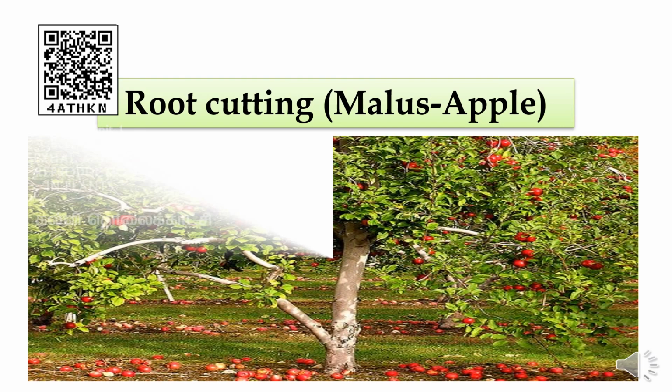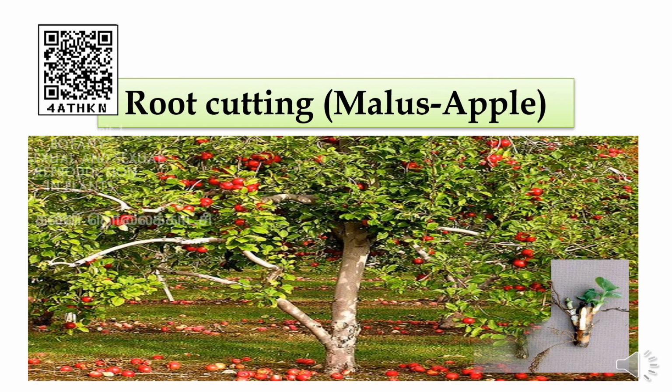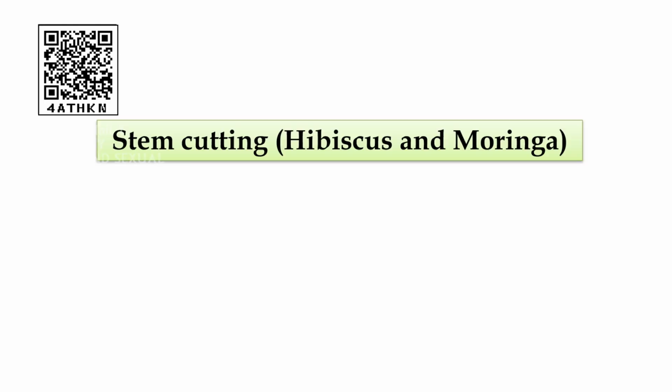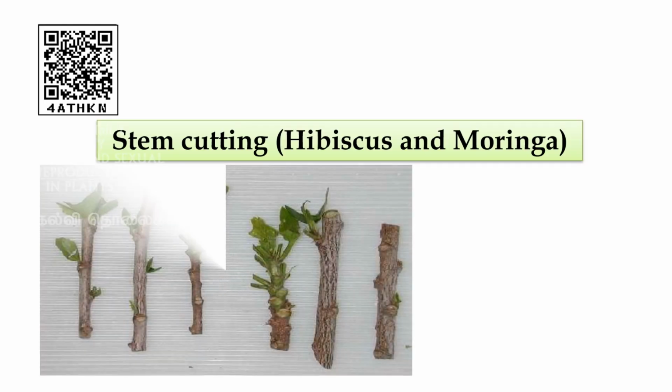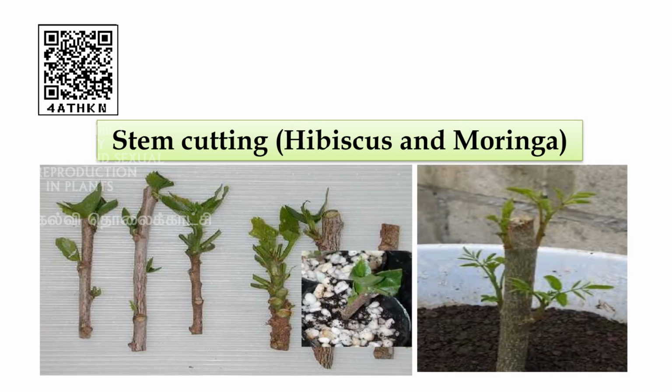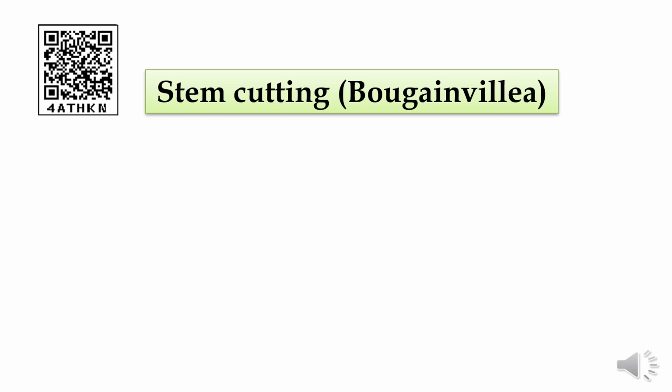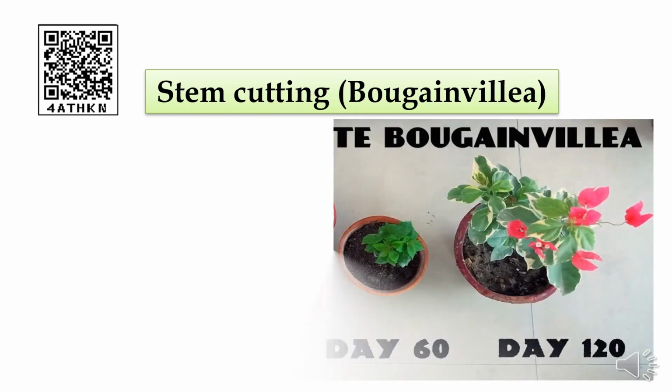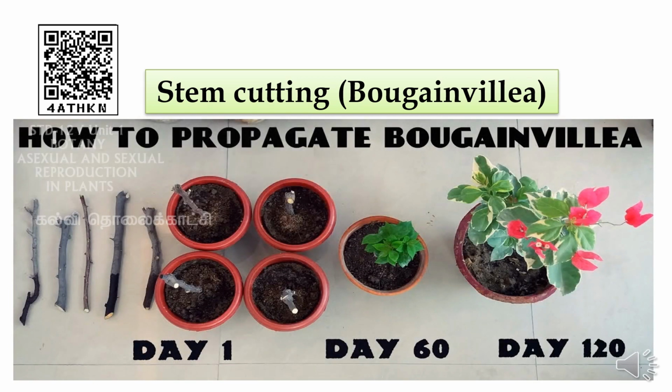Root cutting, Malus, apple. You can see the root cutting produced the new plant in apple tree. Stem cutting, you can see hibiscus produced a new plant. The same way moringa. Stem cutting in bougainvillea. In day 1 to day 120, the picture is shown here, how fast it is growing within 120 days, and it starts flowering also, you can see.